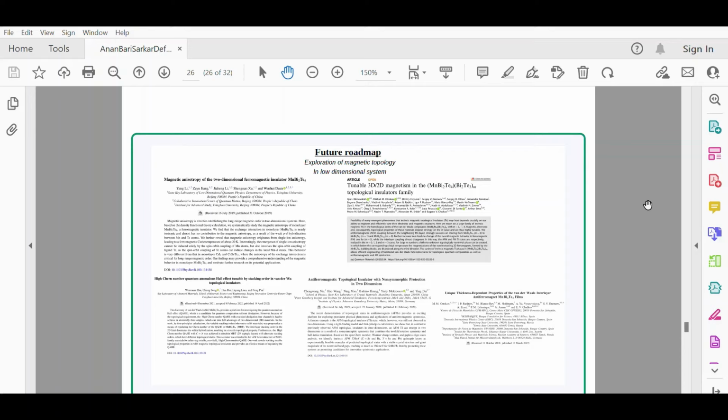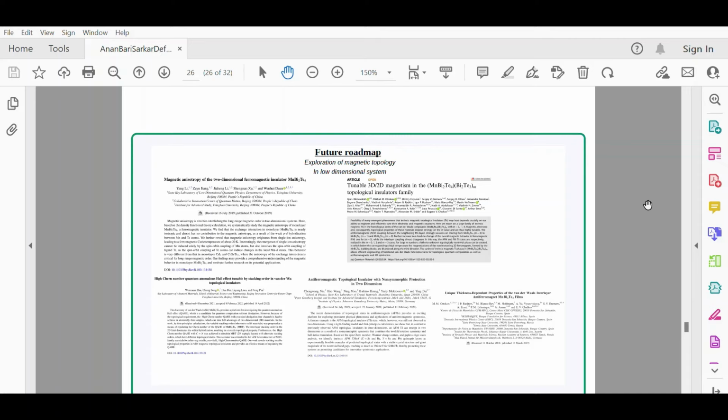To capture the physics as much as I can: magnetic anisotropy in dimensional systems like MnBi2Te4 systems, then tuning the 3D to 2D magnetism in these MnBi2Te4, Bi2Te3 topological insulator family systems. Then comes the concept of high Chern number, which is a separate thing. Then comes antiferromagnetic topological insulators with non-symmetric protection in two dimensions.